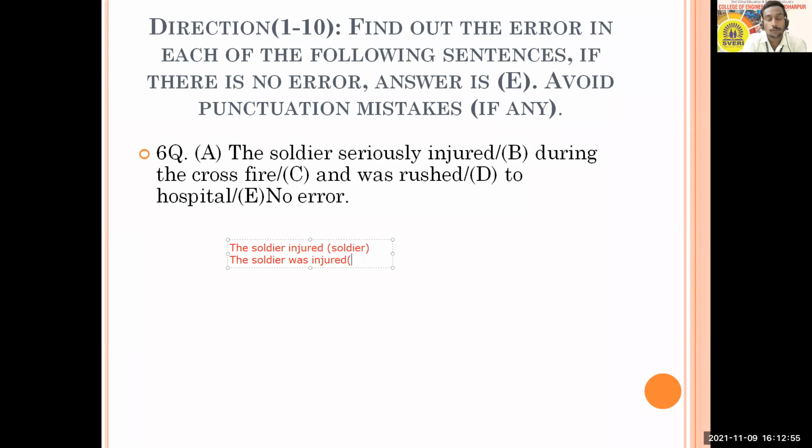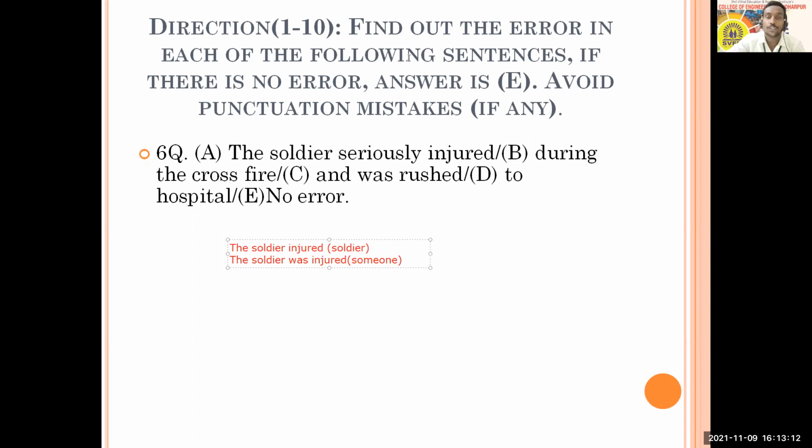No. It is not soldier here, by someone. We don't know, it is not mentioned. In passive voice, that is the difference. We don't know. Soldier was injured by enemy we'll consider. So here the soldier seriously injured during the crossfire and was rushed.